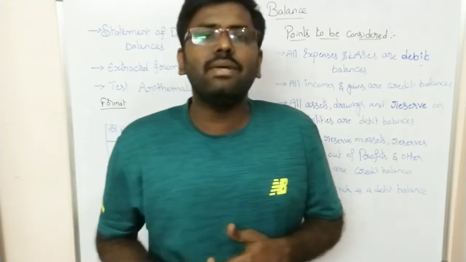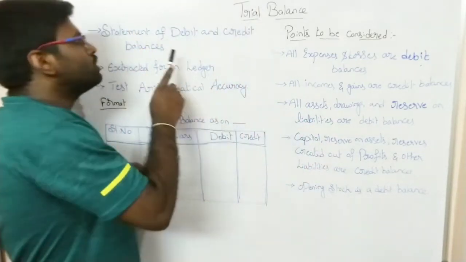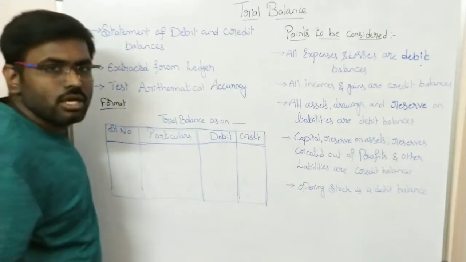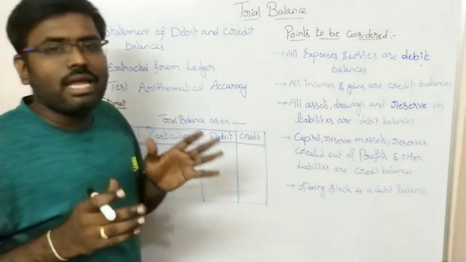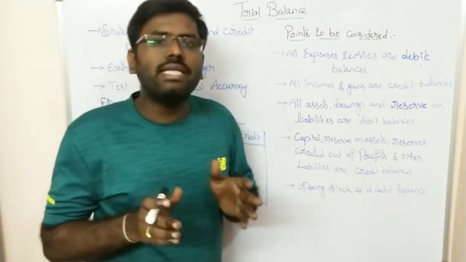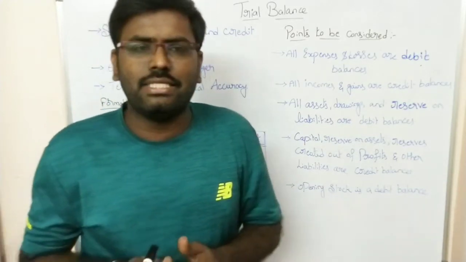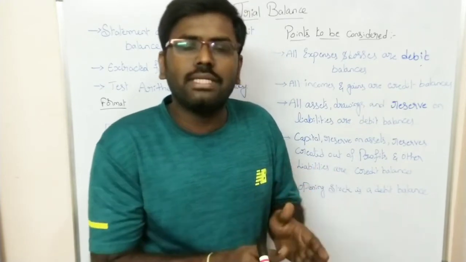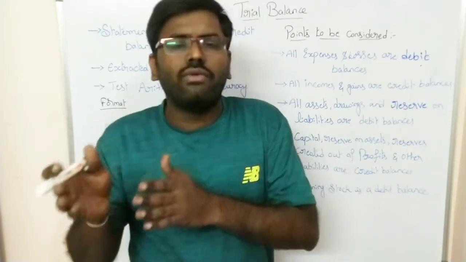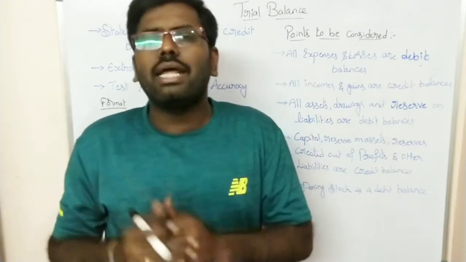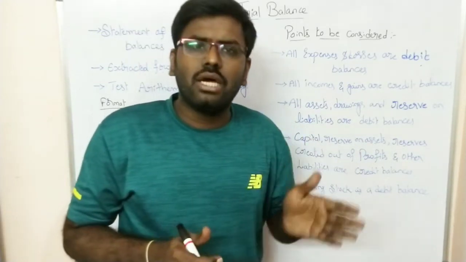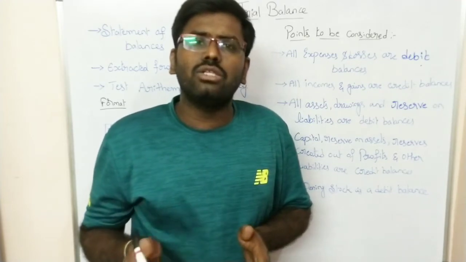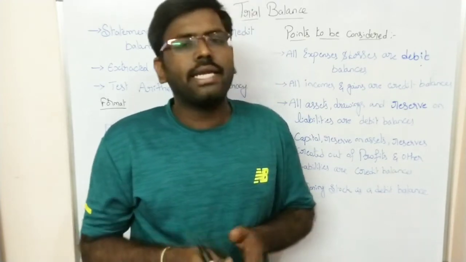So let us discuss the meaning of trial balance. Trial balance is a statement of debit and credit balances. Means under the trial balance we will record only the debit and credit balances. In the ledger accounts, if the brought down amount is on the debit side, the same amount will be written under the debit side of the trial balance. If the brought down amount is on the credit side, then under trial balance also that amount will be recorded on the credit side itself.